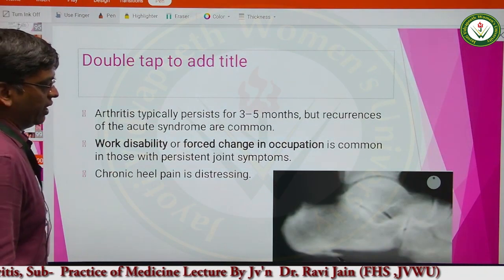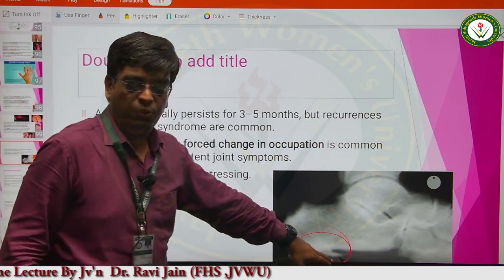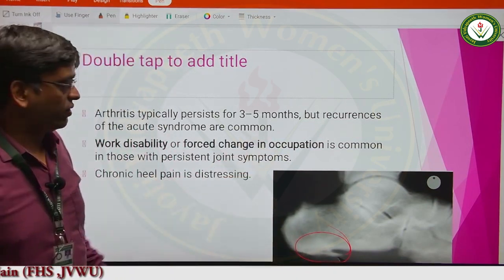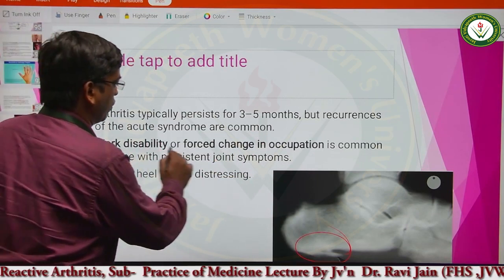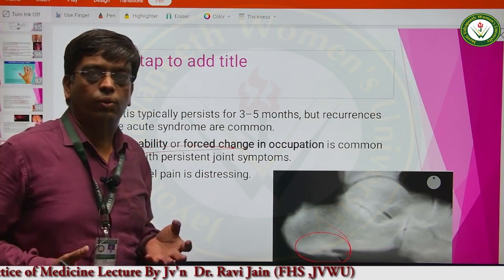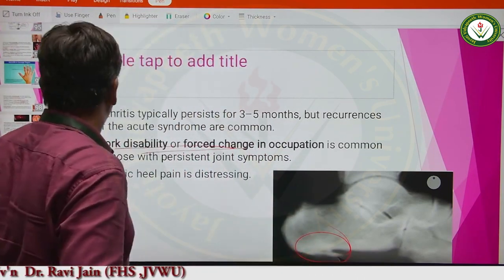All right. Arthritis, this tendo-Achilles we have seen, and this is the calcaneal spur. This is the bony overgrowth that happens in case of reactive arthritis, and that is producing work disability and forced change of occupation. I have just now told you that because of this disease condition, many times a person has to change the occupation also.